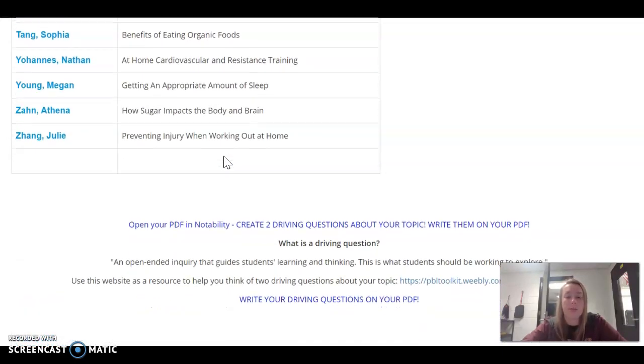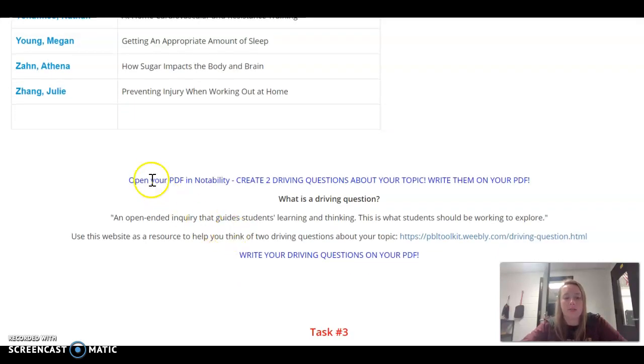All right, and then you're going to go back and you're going to download that PDF. You need to have the PDF available as you're going through the rest of this slide. All right, so again, just keep going down this page and just reading. So open the PDF in Notability, and you're going to create 2 driving questions about your topic. Write them on your PDF.